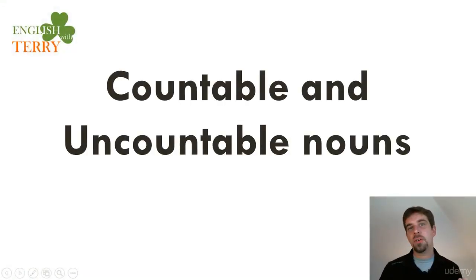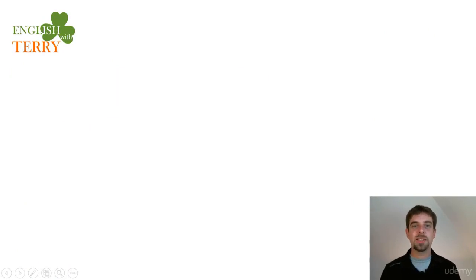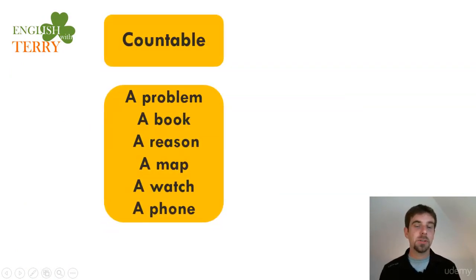Countable and uncountable nouns. This is something in English that we have examples of. Countable is a problem, a book, a map, a watch, things we can clearly use a number to show how many.